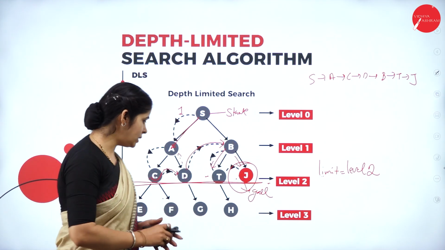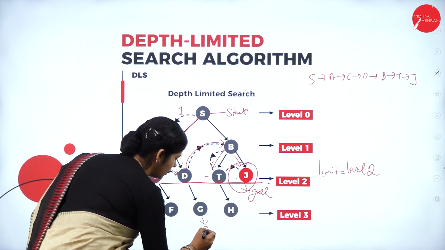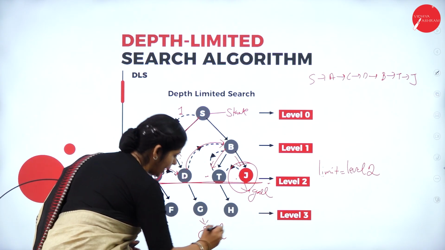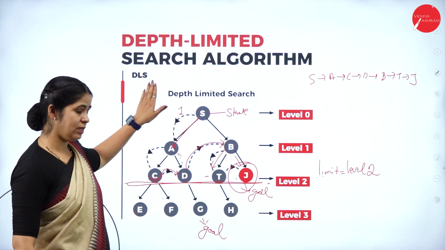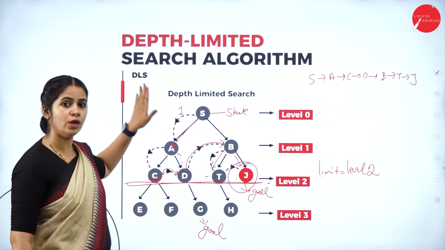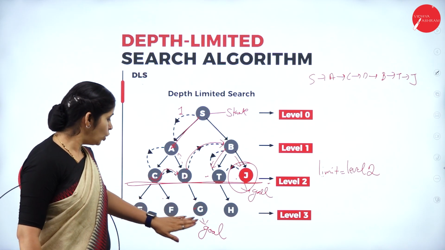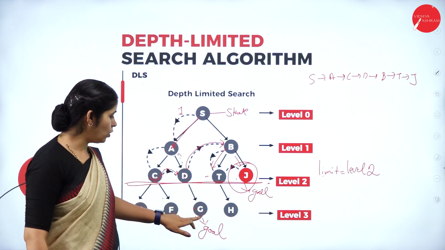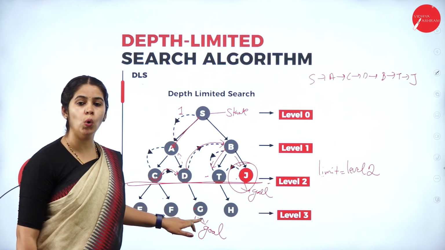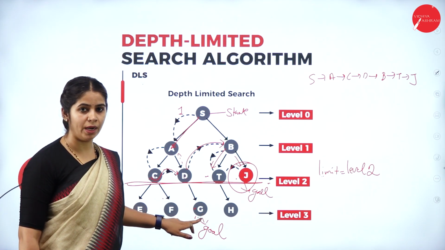If my goal state is G, in this particular DLS, that is depth limited search, it will not provide the solution. Though the node is present in the tree, it will say that there is no such element. Why?